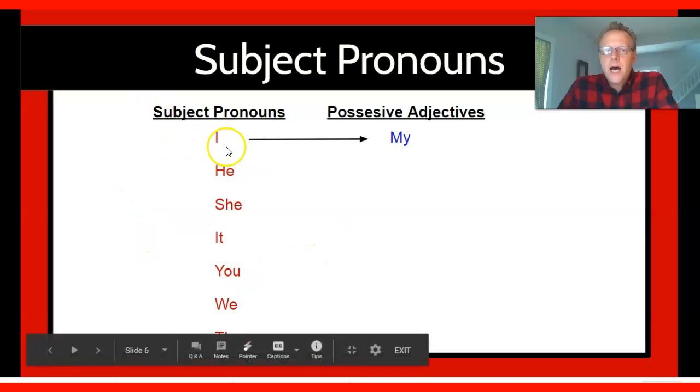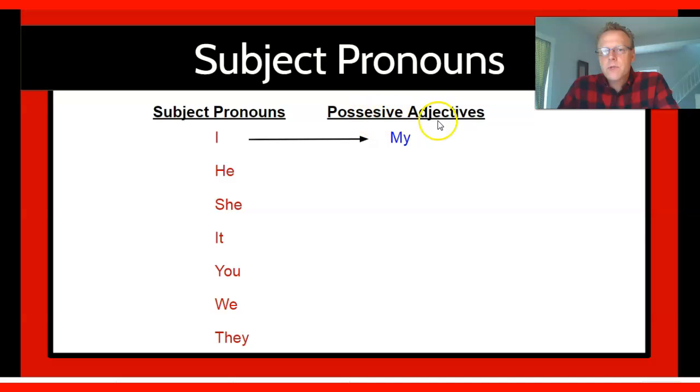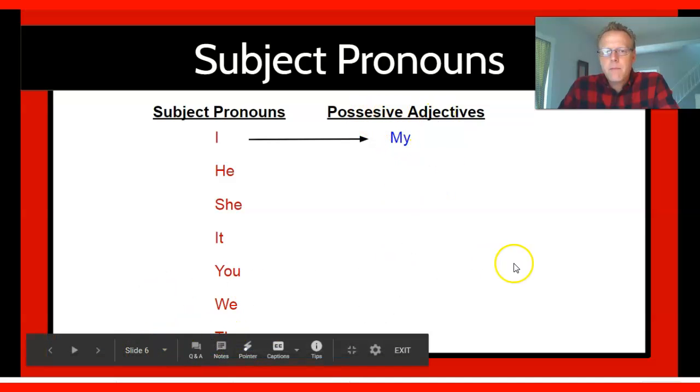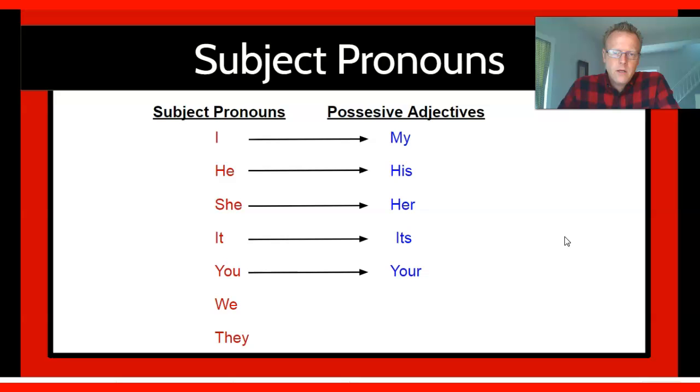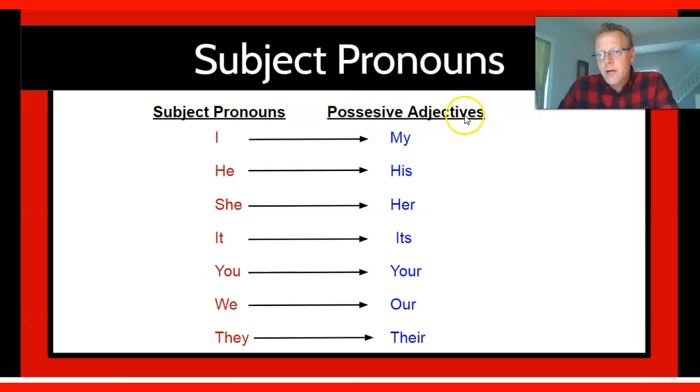So we say I go, for a possessive adjective, we say my, he, his, she, her, it, its, you, your, we, our, they, their. And of course, we know possessive adjectives show possession or ownership, and they describe a noun.